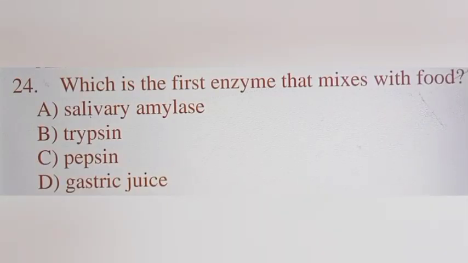Question number 24. Which is the first enzyme that mixes with food? Option A, salivary amylase, B, trypsin, C, pepsin, D, gastric juice. Here the part of the alimentary canal at the beginning is the mouth. So the mouth contains salivary glands which secrete salivary amylase. Hence, the first enzyme that mixes with the food is salivary amylase, whereas pepsin and the gastric juices come second, and trypsin is in the third position. Hence, we will go with option A for the 24th question.